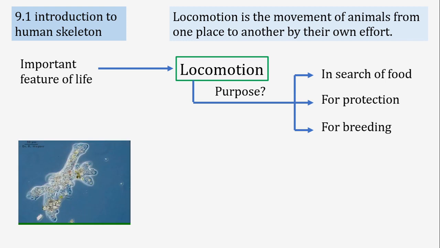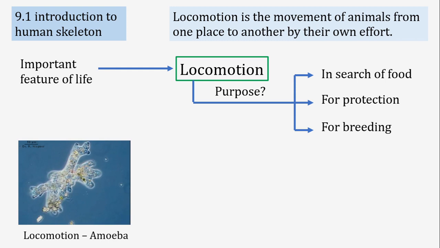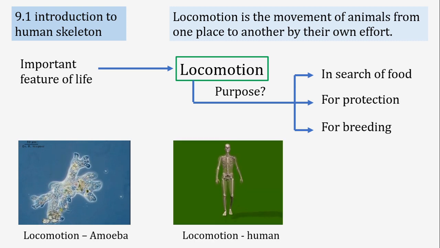Here we see an amoeba. An amoeba has a limited locomotion capacity. It has some pseudopods in its body so that it can move very slowly. And in the case of humans, we have a skeletal system attached with muscles, so that our body can move and we can walk or run.